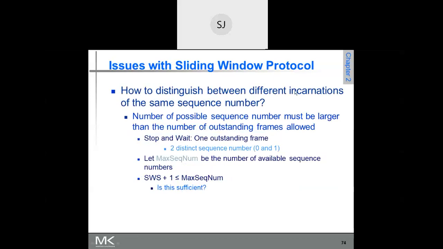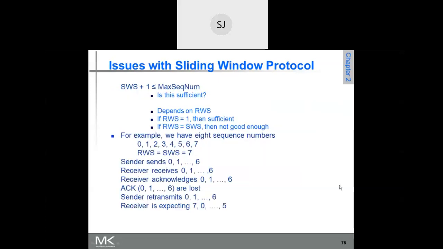We should be able to distinguish between different incarnations of the same sequence number. I hope you are following. Different incarnations means what? In the previous case, the receiver is waiting for frames 7, 0, 1, 2, 3, 4, 5. Now the sender sends a retransmitted frame.